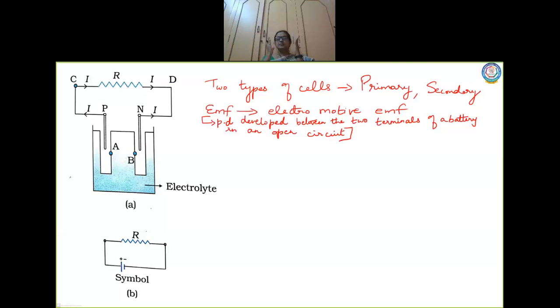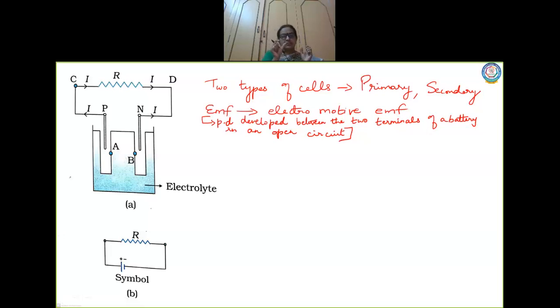that is existing between the two terminals of a battery due to the chemical reaction that is taking place between the electrodes and the electrolyte. Now one electrode is said to be at a positive potential. Now let us take this electrode A. Now this P is always at a positive potential and N is at a negative potential, and there will be a potential difference. Yes or no? That's what I said.